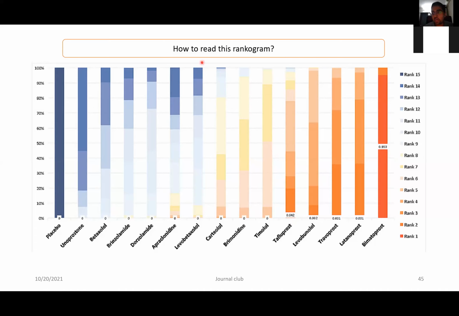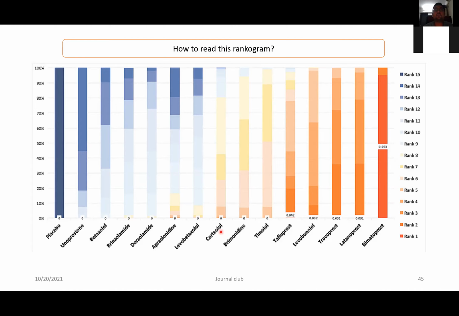On the other hand, the blue has been ranked as rank 15 on your screen. And just look at the placebo. The placebo is filled with the dark blue color. That means this drug has almost 100% probability of being ranked as 15. And similarly, all the other drugs have been color coded.